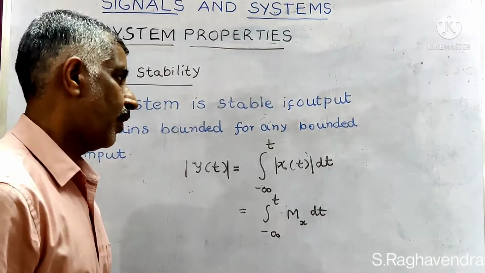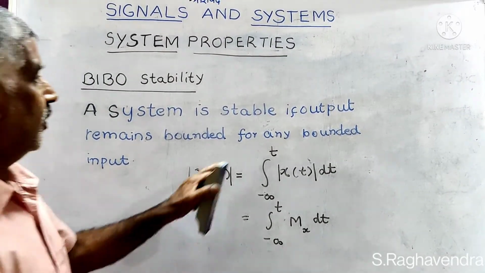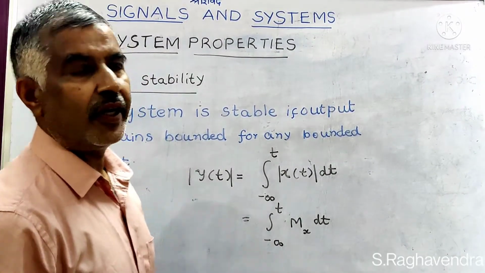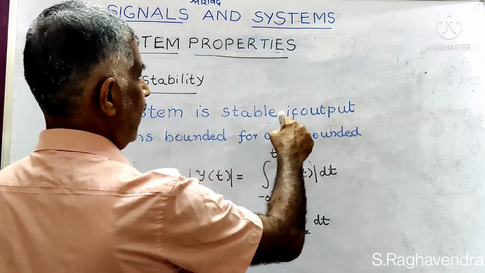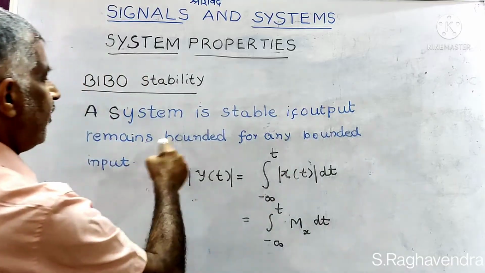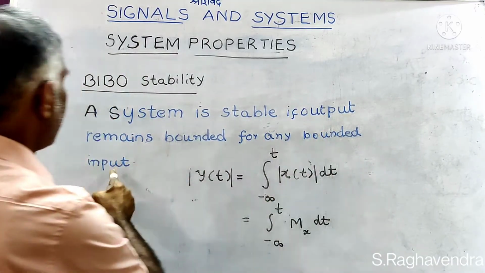Now you carefully go through the definition. A system is stable if output remains bounded for any bounded input.